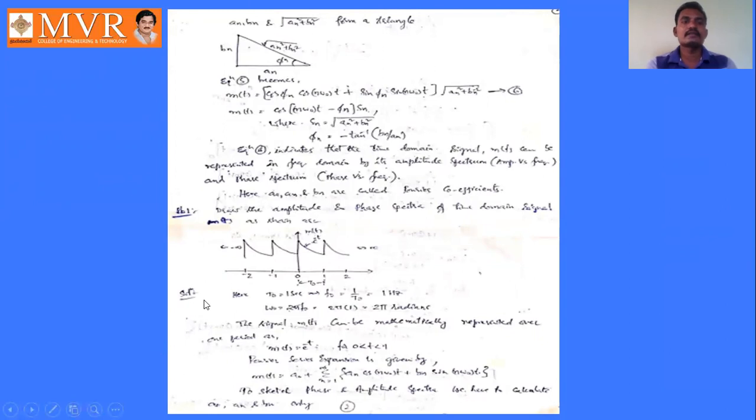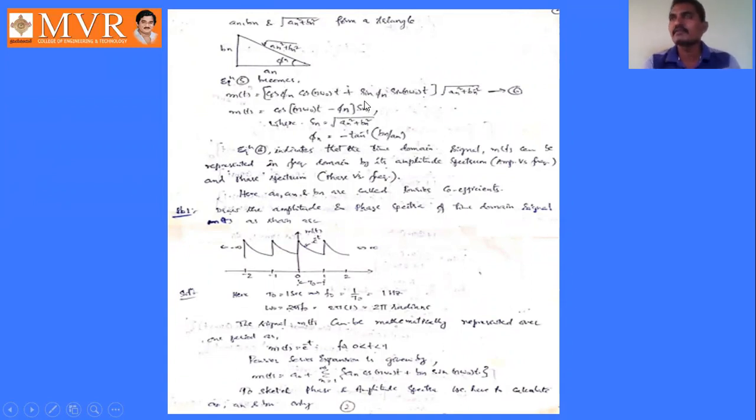So with this, we can write the expressions for sin phi n and cos phi n. Sin phi n equal to opposite side by hypotenuse, and cos phi n equal to adjacent side by hypotenuse. So sin phi n is bn by square root of an square plus bn square, and cos phi n is an by square root of an square plus bn square. So this expression is in the form of cos a cos b plus sin a sin b.